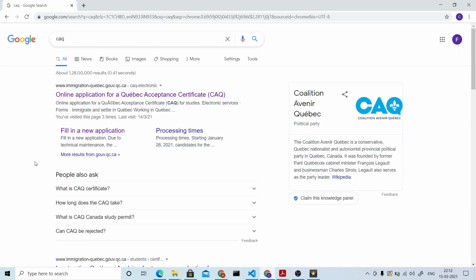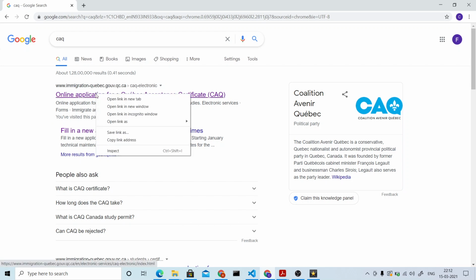And you need to apply for this by using this link. I'll just provide you the same link in the description also. Students from other provinces like Nova Scotia or British Columbia need not apply for CAQ. This is only for the students who want to study in Quebec.